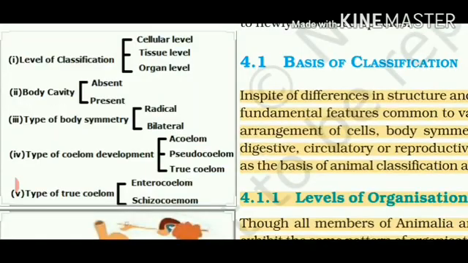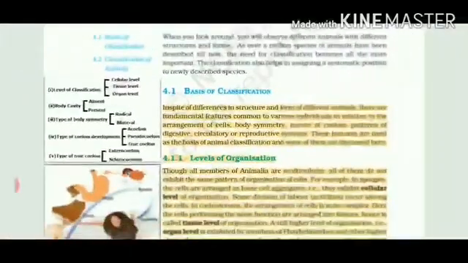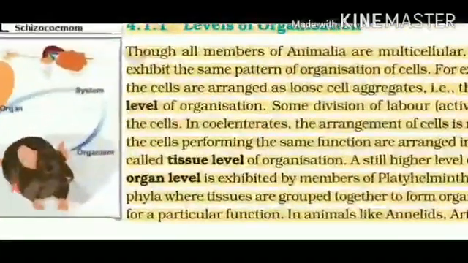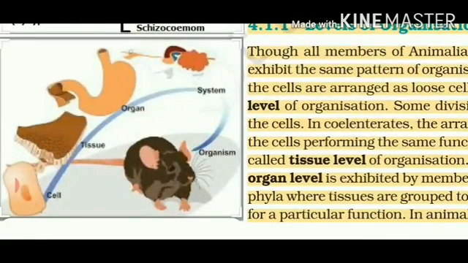All the different kinds of animals vary according to their structure, form, reproduction and fundamental features. They can vary in the kind of cells they have, the kind of body cavity they have, the body symmetry, the type of coelom, or there could be absence of coelom as well. If we start with level of organization, it says that some organisms are limited only to the cell level.